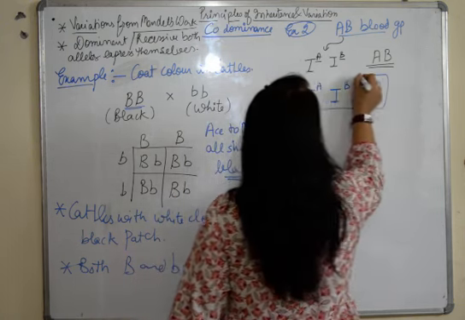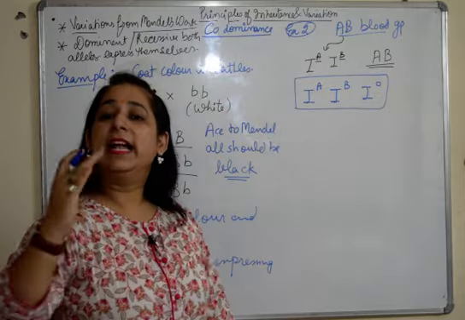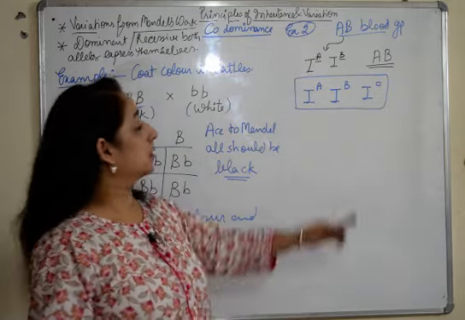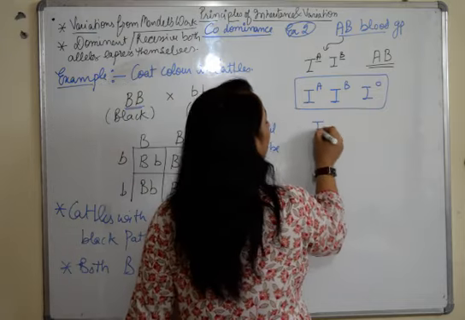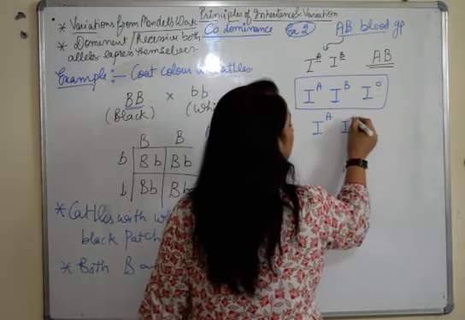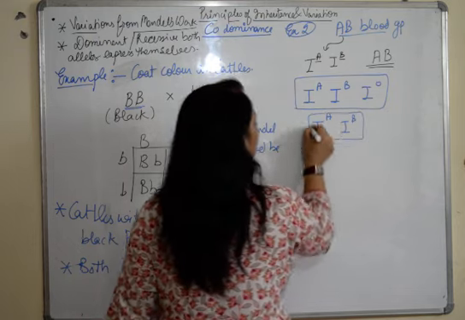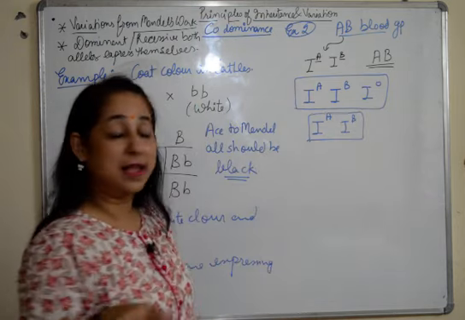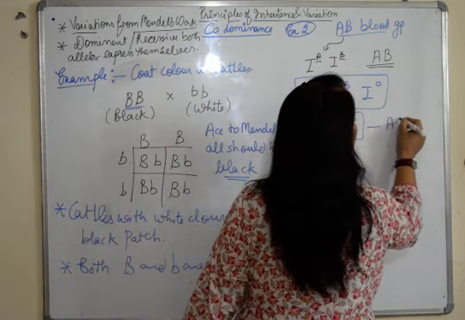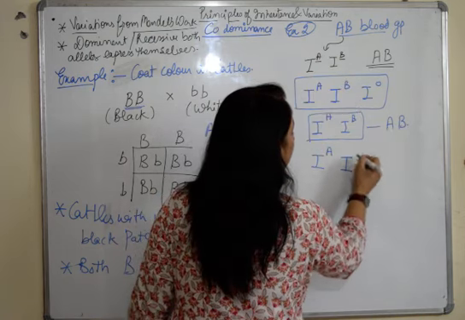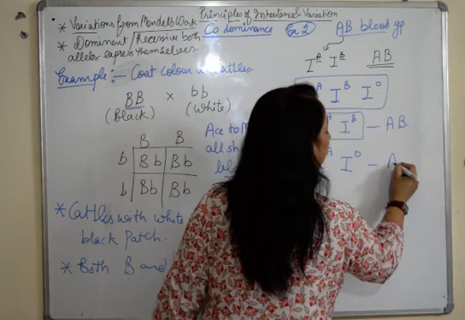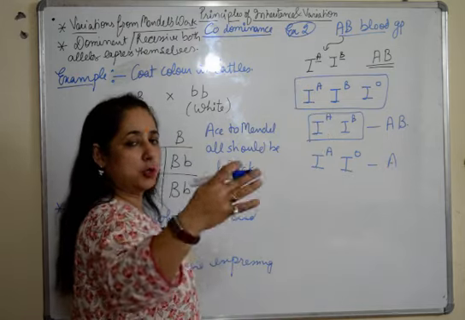These three conditions give different blood groups in different combinations. But specifically when we talk about IA and IB, both of them express themselves and we get blood group AB. If it is IA, IO, then we get A. We'll talk about the rest later.